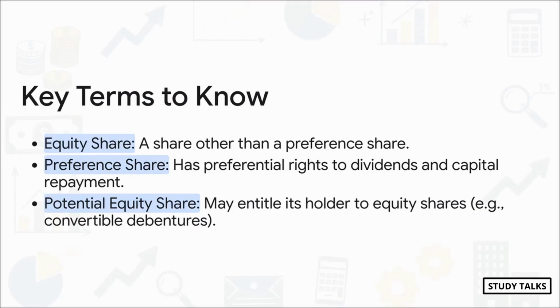All right, let's quickly get our terms straight. Equity shares, preference shares, we all know what those are, but the real game changer here, the term you absolutely have to remember, is potential equity share. Just think of these as, well, shares in waiting. Things like convertible debentures or stock options. They aren't equity shares right now, but they could become them. Honestly, getting this concept is the key to understanding the entire second half of this topic, which is diluted EPS. So make a mental note of this one.